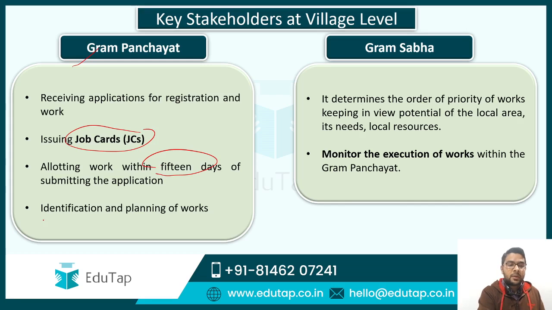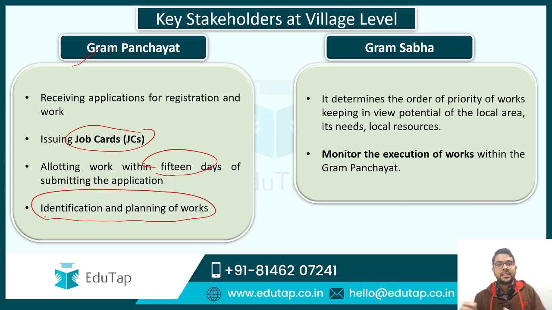It is the Gram Panchayat who will identify and plan out work. Also, it is the Gram Panchayat who will implement the works. Then what is the role of the Gram Sabha? The Gram Sabha is firstly responsible for the monitoring of execution of work. So the question can be asked that at the village level, who is responsible for the monitoring of the work which is done under the MGNREGA?